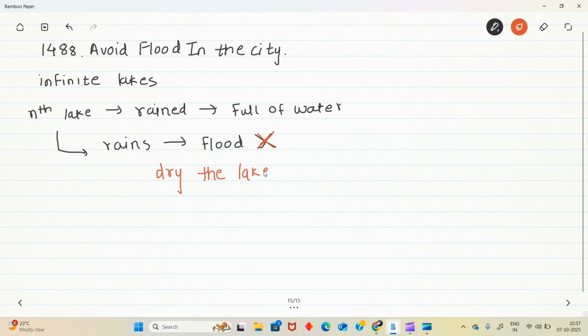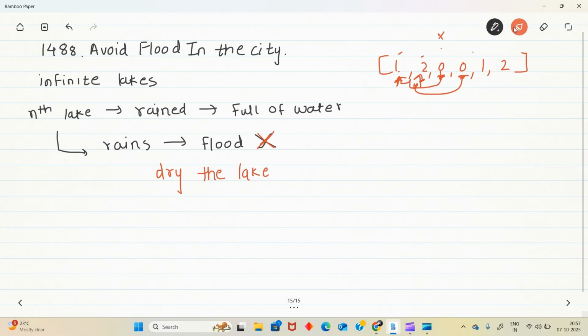When we can dry the lake: we will be given an array, let's say here 1 2 0 0 1 2. That means these are the lake numbers 1 2 1 2. On lake 1 it rained, on lake 2 it rained. And at index 2, 0 means it will not rain anywhere, so we can dry any of these two lakes on this day. Also we can dry any of these two lakes on the next day.